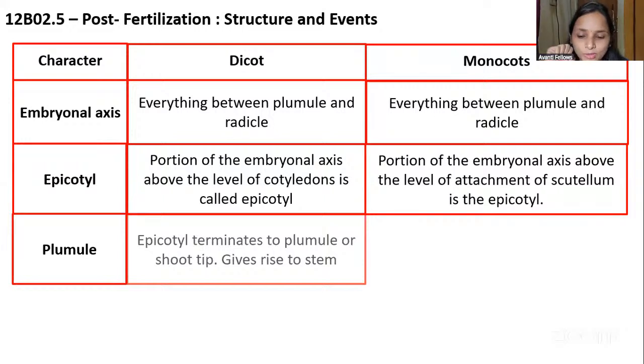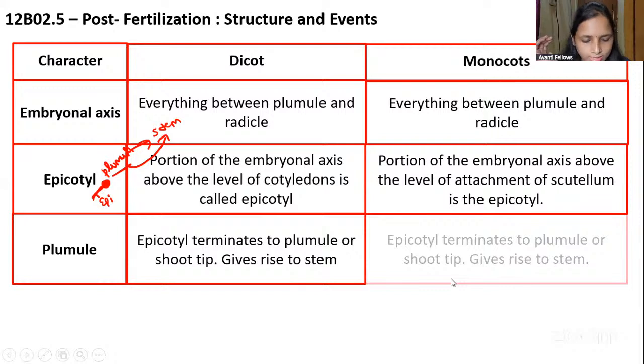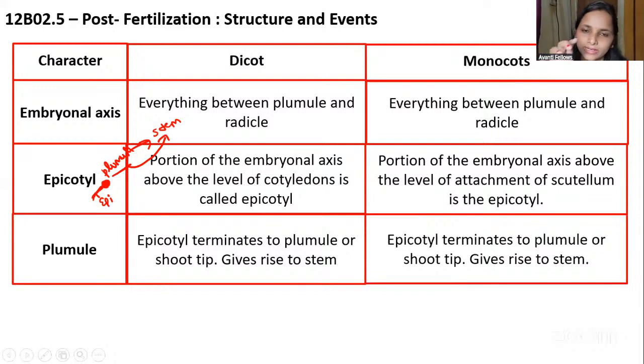Then coming to the plumule, the epicotyl. For example, we studied that the epicotyl is there. This epicotyl will terminate in the plumule. This plumule will give the future stem. Yes or no? This is the epicotyl, and it terminates in the plumule. This plumule will give the future stem. And here also the same, the epicotyl terminates in the plumule and will give the shoot tip.